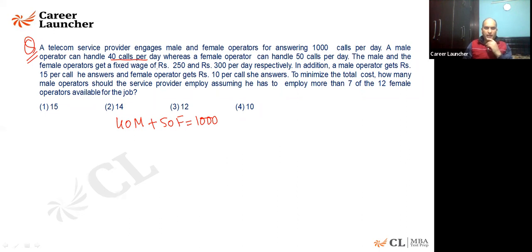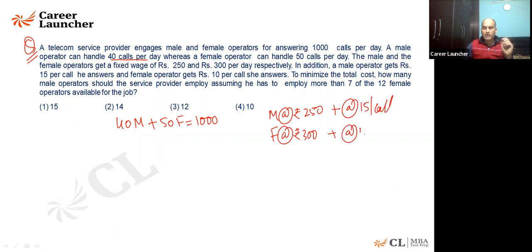The male and female operators get a fixed wage. Male gets at the rate of rupees 250, female at the rate of rupees 300. In addition, a male operator gets rupees 15 per call. Every call, they are paid 15 rupees. So for males, this is fixed, plus 15 rupees per call. Here the females are paid 10 rupees per call.